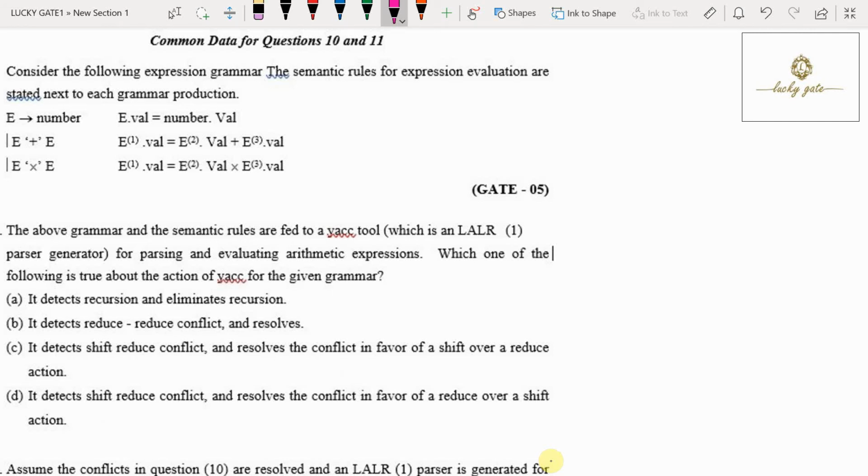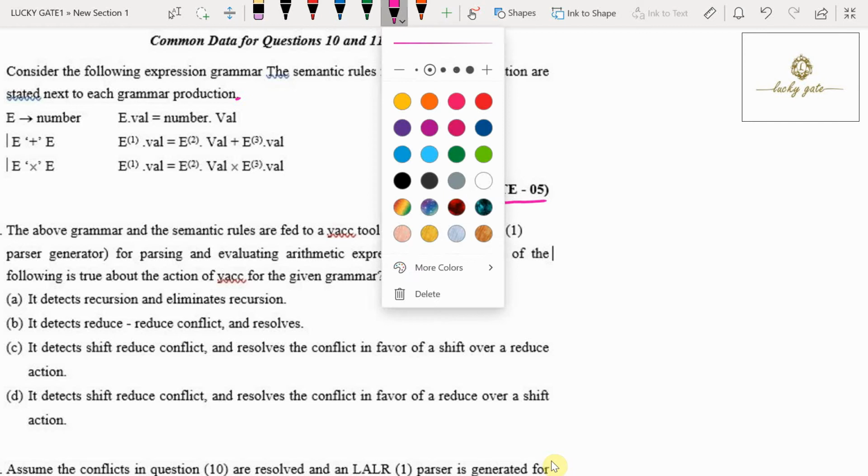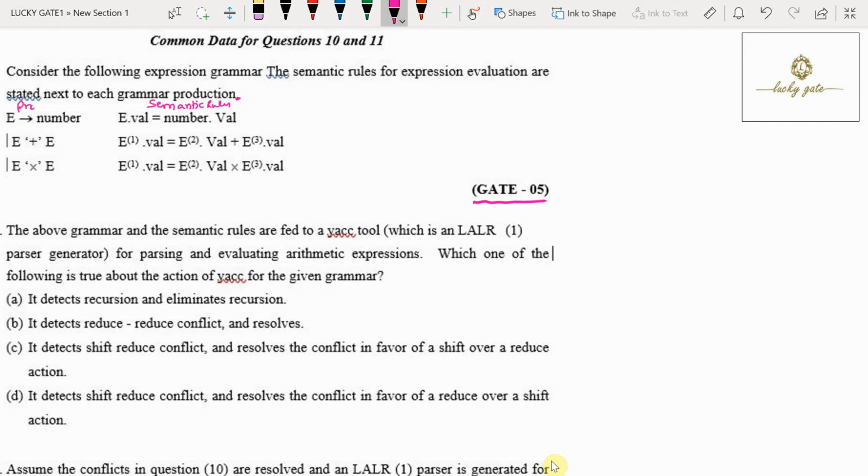This is a question in GATE 2005 asked for 4 marks. It is a common data question for 2 plus 2, 4 marks. Now coming to the question, consider the following expression grammar. The semantic rules for the evaluation are stated next to each grammar production. Means these are called semantic rules and these are called productions.